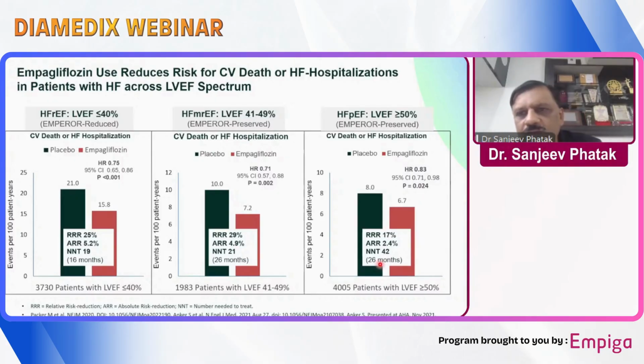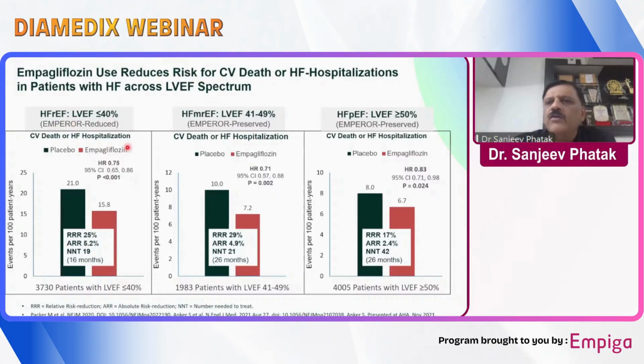Understandably so, because these are lower risk patients compared to the high risk patients who have reduced ejection fraction. For that matter, any molecule, if you are using it in high risk patients, will give more benefit compared to its benefit in low risk patients. And that was consistent in this trial. In Emperor-Reduced, there was much more benefit.